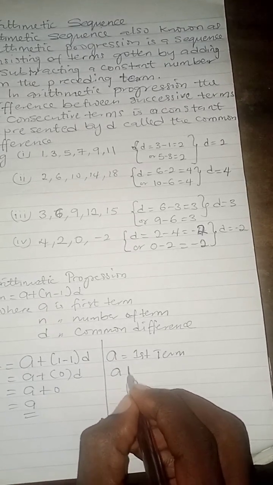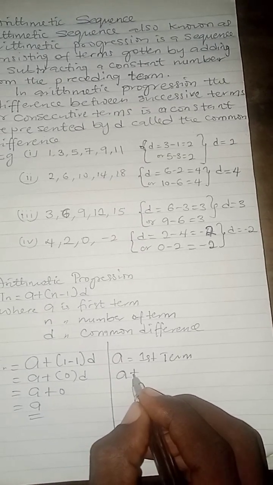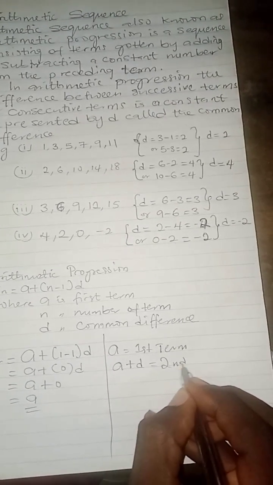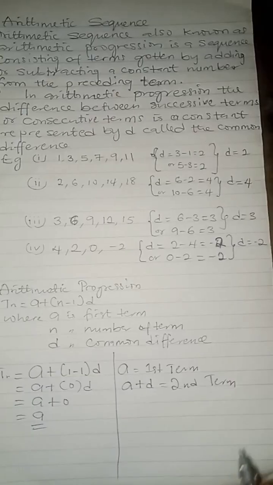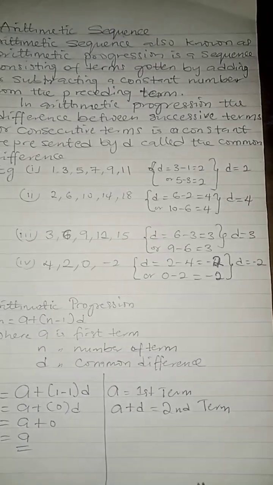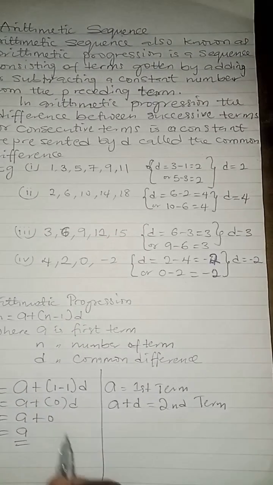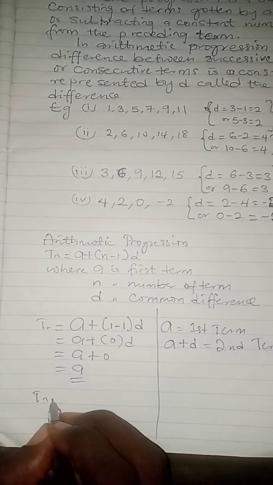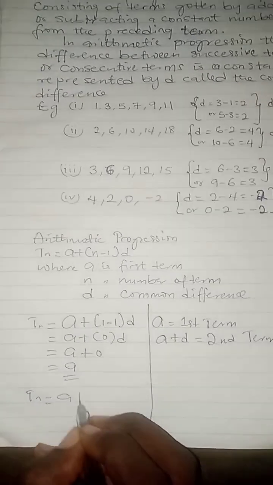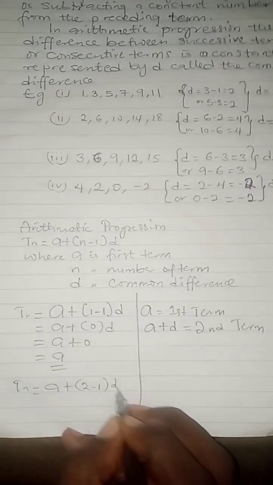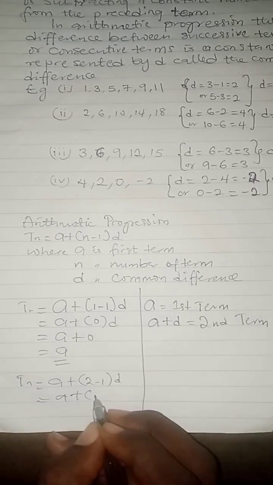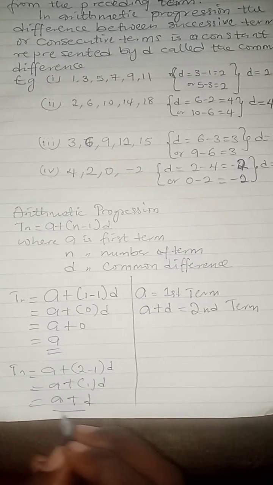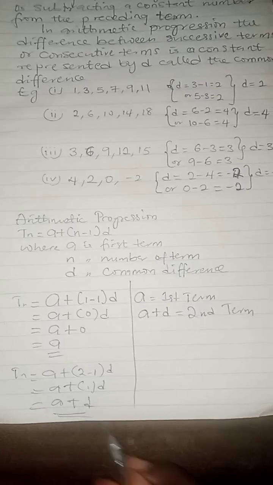Then a plus d equals the second term. Why do we say that a plus d equals the second term? Come back here, take note. Tn equals a plus (2 minus 1)d. This will give us a plus (2 minus 1), which is the same as 1, times d, which is a plus 1 times d, which is a plus d. That's why we say for the second term, which is this 2, we get a plus d.